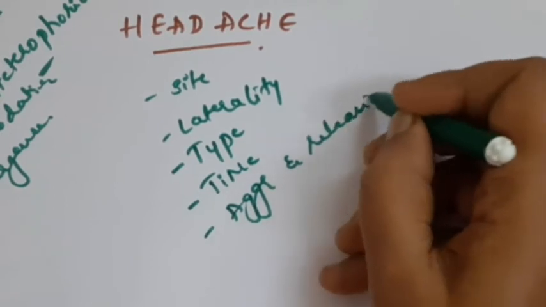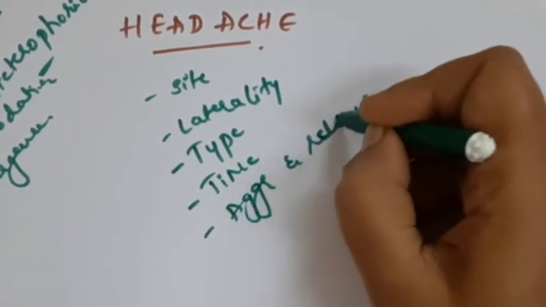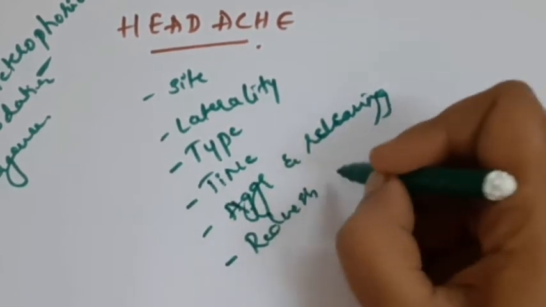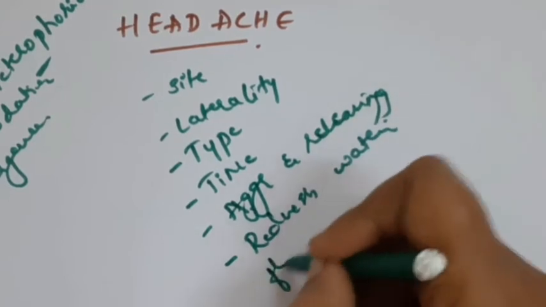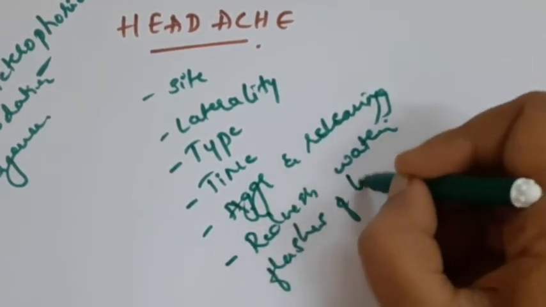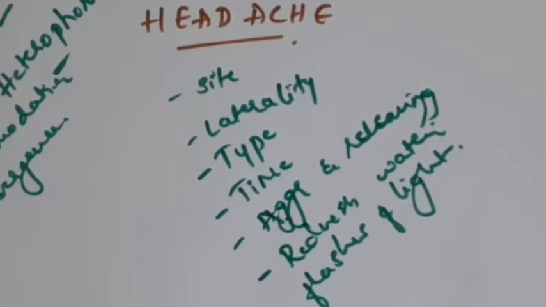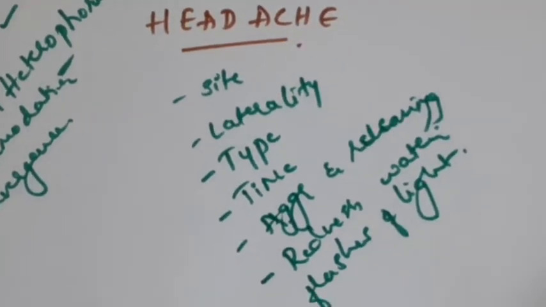Also ask about any other ocular symptoms associated with headache, like redness of the eye, watering of the eye or flashes of light. These are the common questions you should ask whenever you ask about headache. Depending upon the site, if it is in the frontal region, just above the eyebrows or near the nasal bridge, it can be because of sinusitis, or even intracranial pathology can sometimes present with frontal headache, whereas occipital headache is more often because of refractive errors.